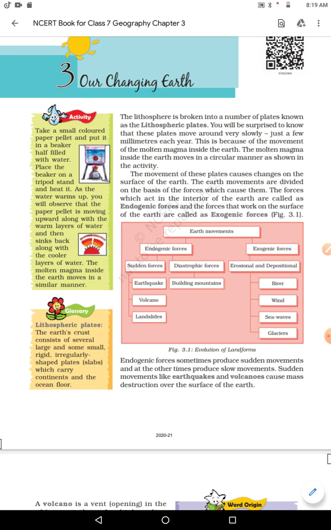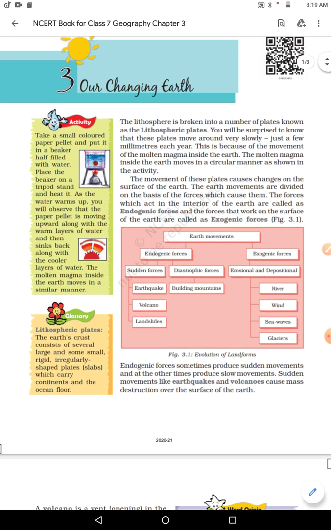Sudden forces: earthquake, volcano, landslide. Diastrophic force: building of mountains. Exogenic forces mean erosional and depositional. Soil is eroded, soil erosion through wind as well as through flood. River, wind, sea waves and glacier. As we learned in another chapter, alluvial soil is formed through the flow of rivers, right? Wind, sea waves and glacier.